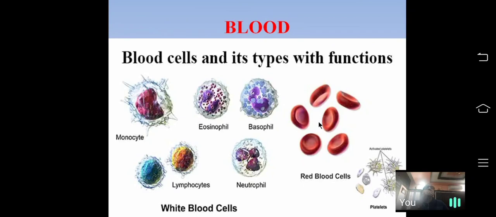Now I have explained only one tissue, that is the connective tissue. Connective tissue is derived from the primary germ layer mesoderm. It has different types such as areolar connective tissue, adipose connective tissue, skeletal connective tissue, and fluid connective tissue. Areolar connective tissue is found in ligaments and tendons. Tendon connects muscle to bone. Ligament connects bone to bone. This is about the connective tissue.